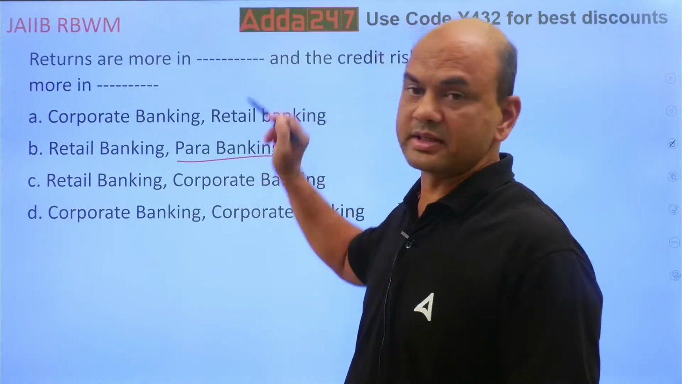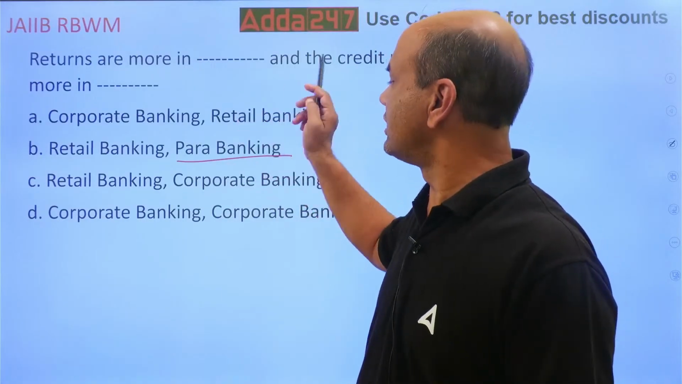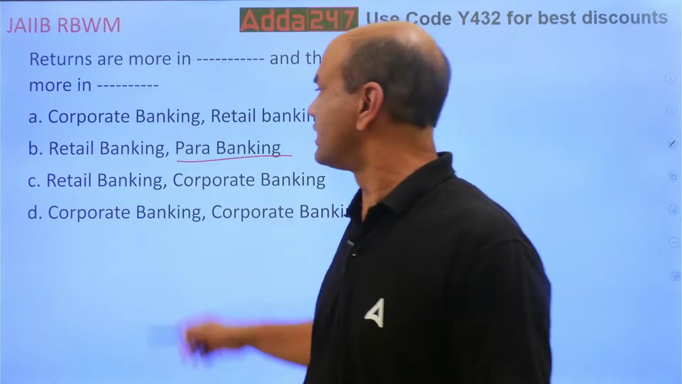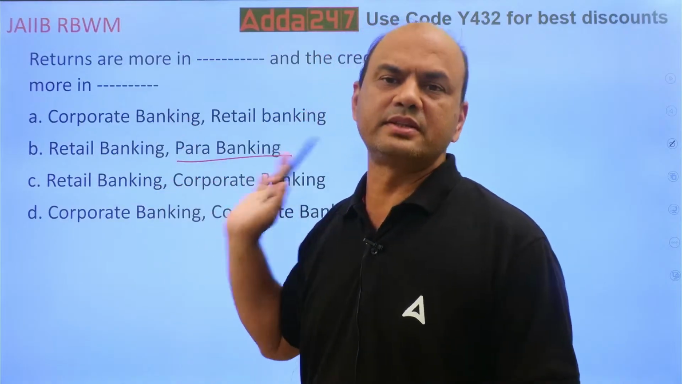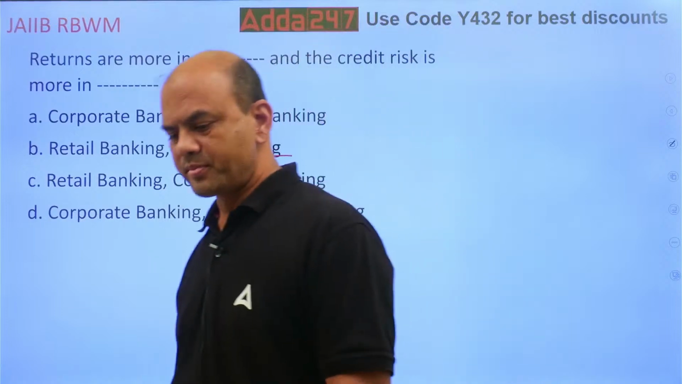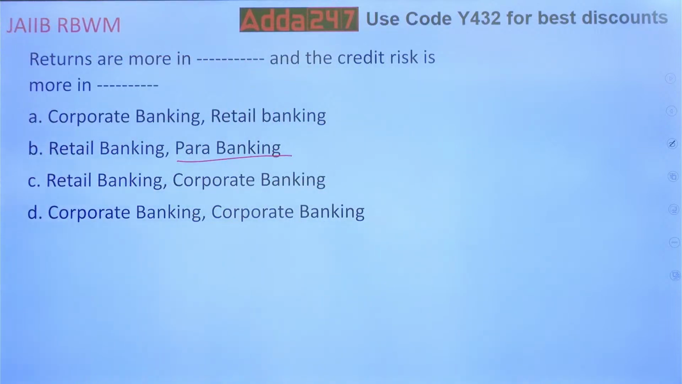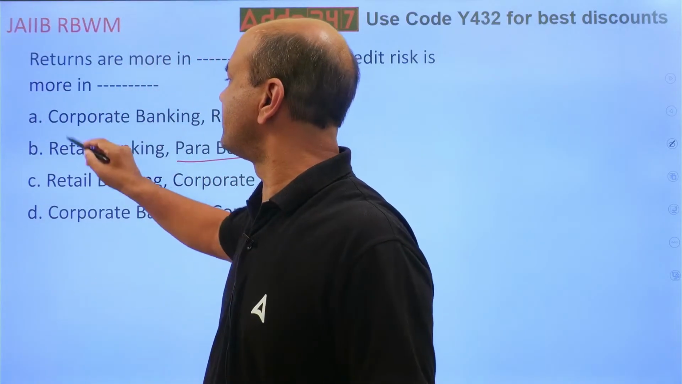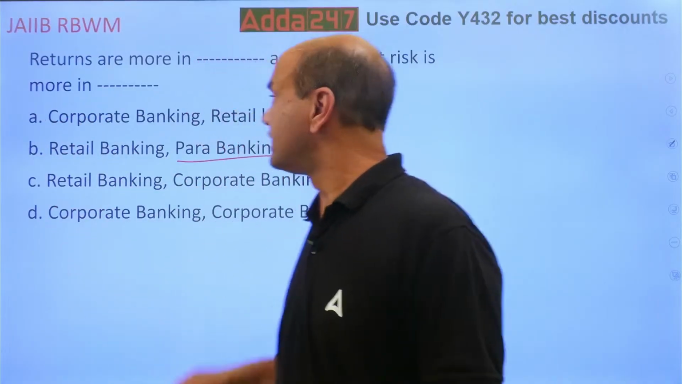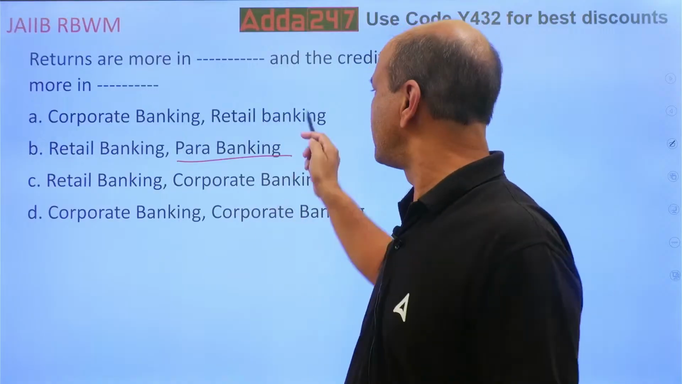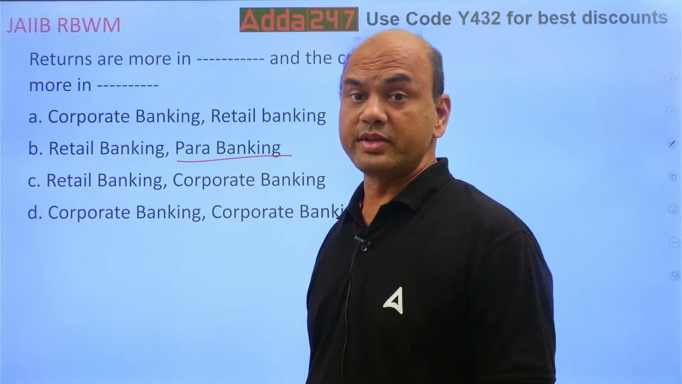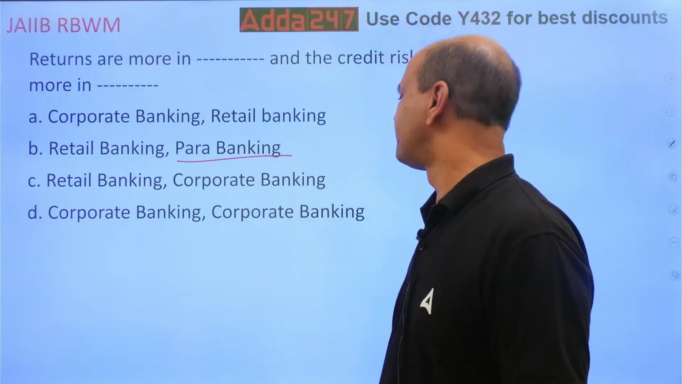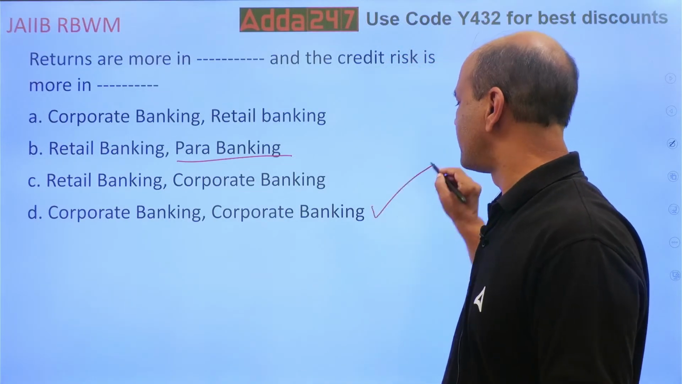So what is the real answer then? Returns are more in dash. Where are returns more, in retail banking or in corporate banking? First answer that, let's forget the second part. Returns are more in corporate banking. So now the answer can be either A or D. Credit risk is more in what, retail or corporate? You'll have to think. Kindly note, risk is more in corporate banking.